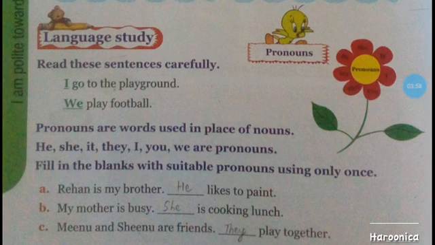Look at the example. I go to the playground. We play football. Here, in I go to the playground, I is a pronoun. In we play football, we is a pronoun. Pronouns are words used in place of nouns. He, she, it, they, I, you, we are known as pronouns.